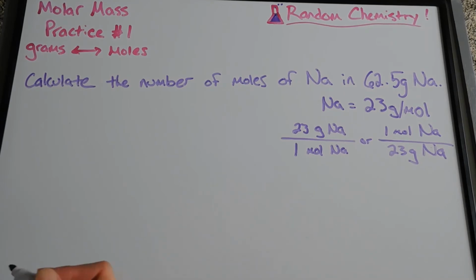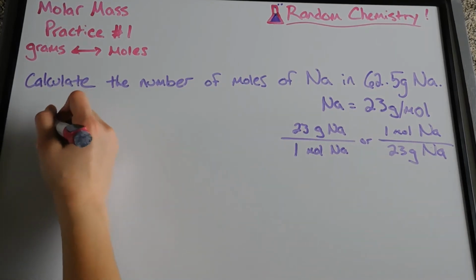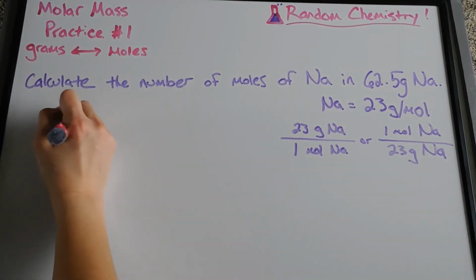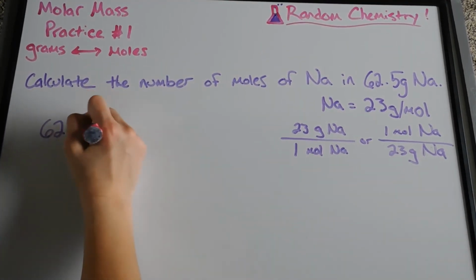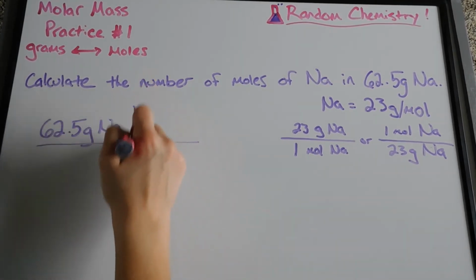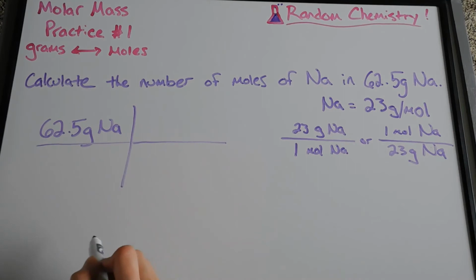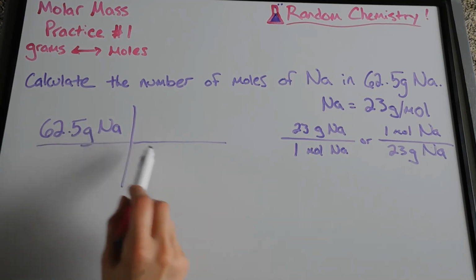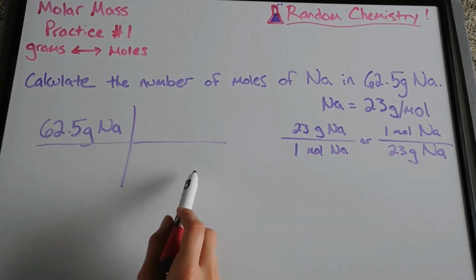So using dimensional analysis, we write what we're given, and we're given 62.5 grams of sodium. Then I draw my lines, and then I use a conversion factor. And I have to decide which one to use. Well, I know if I have grams on top on this side, I need grams to be on bottom so they can cancel out.